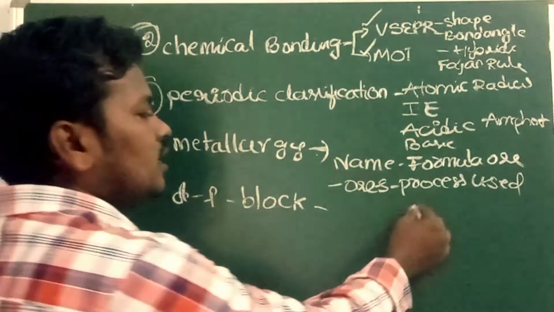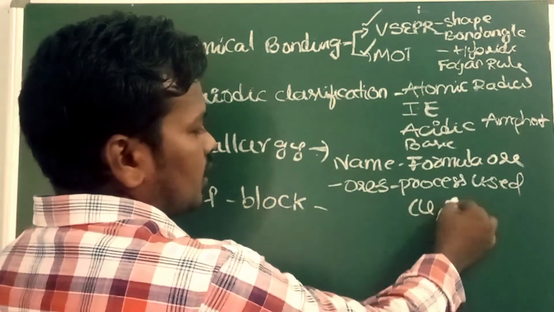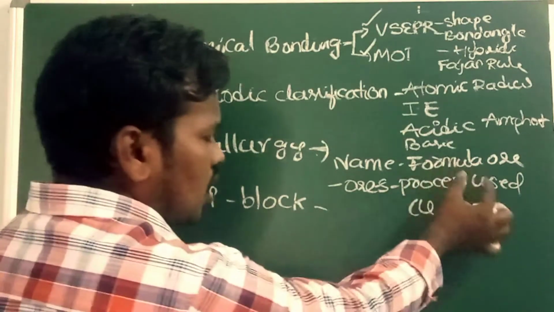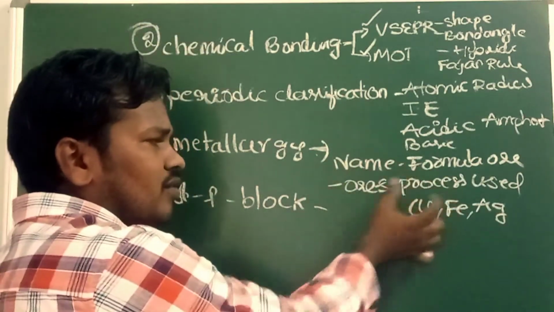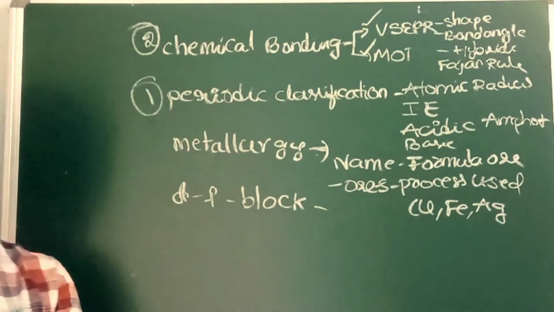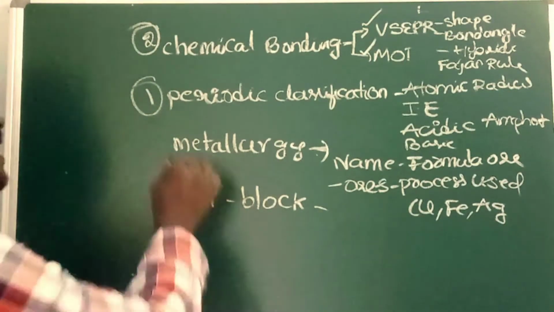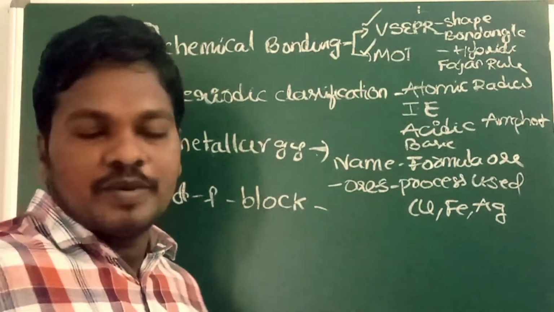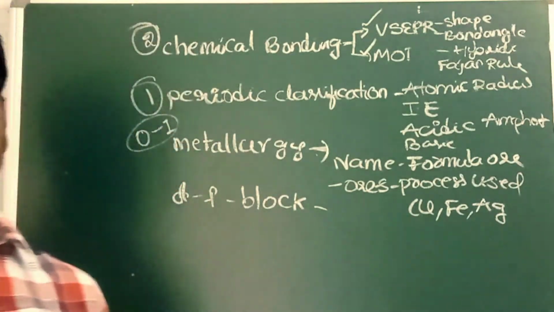Mainly you have to concentrate on copper, iron and silver: the name and formula of the ores, and what processes are used. The number of questions they will ask is like 0 to 1. This means maybe they will ask, maybe they will not. If they ask, only one question they will ask.